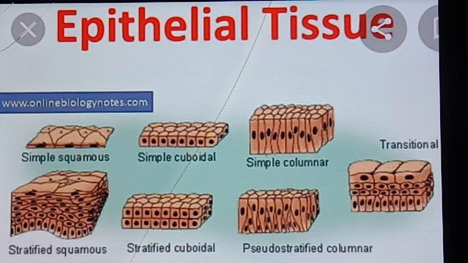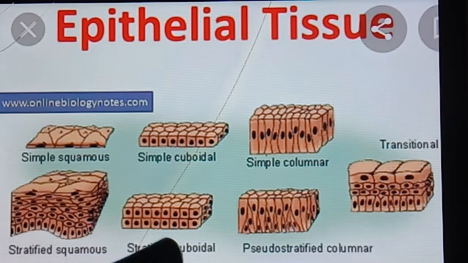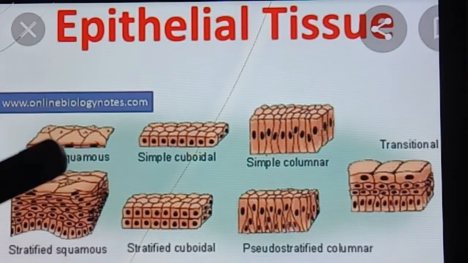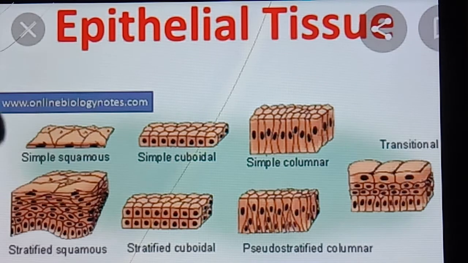Next one is ciliated epithelium. What is ciliated epithelium? Certain columnar cells bear numerous delicate hair-like structures called cilia. It is present in the respiratory tract, kidney tubules and fallopian tubes.